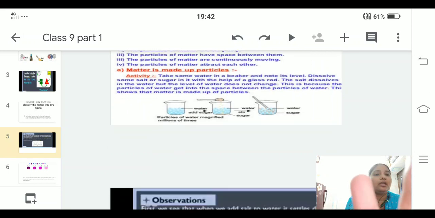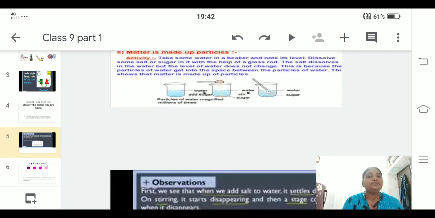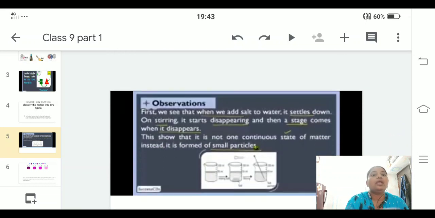Now let us go to an experiment to show that matter is made up of particles. First take a beaker. In the beaker pour some water and mark the level of it. Now add some sugar or salt to it. What you will observe is that after some time the salt particles will start to disappear, and you'll find a clear solution.